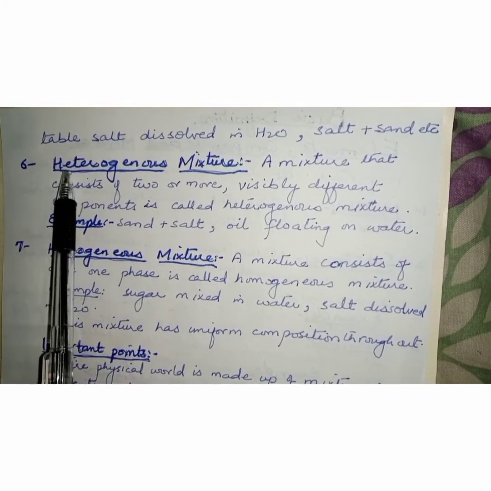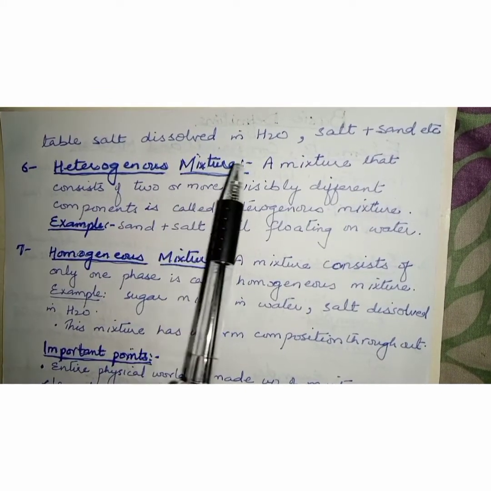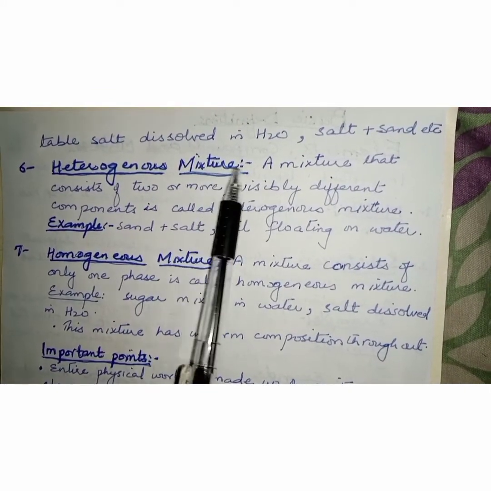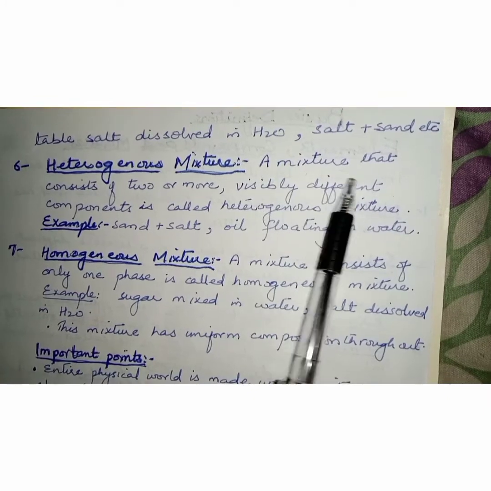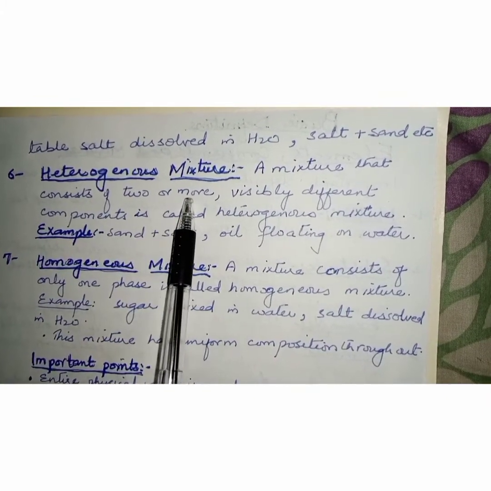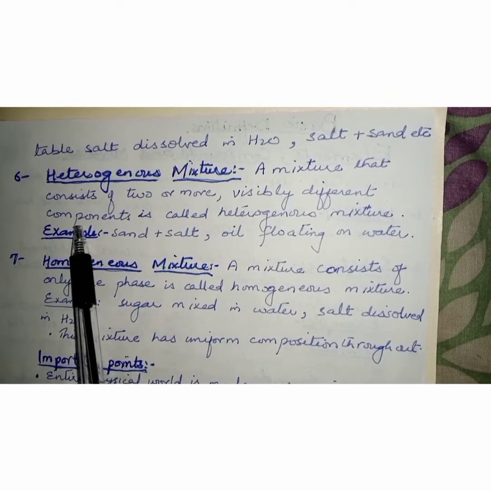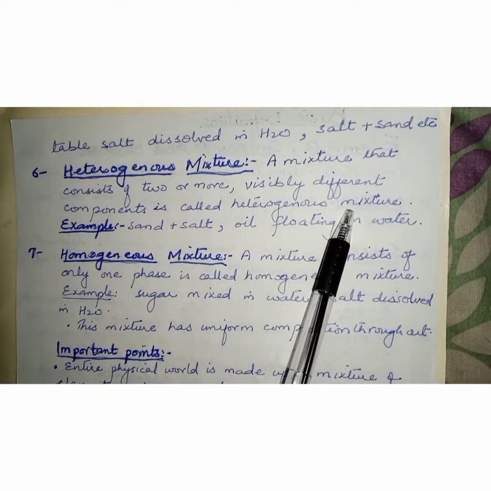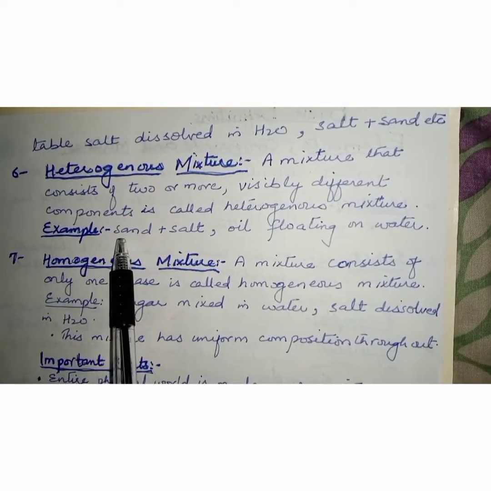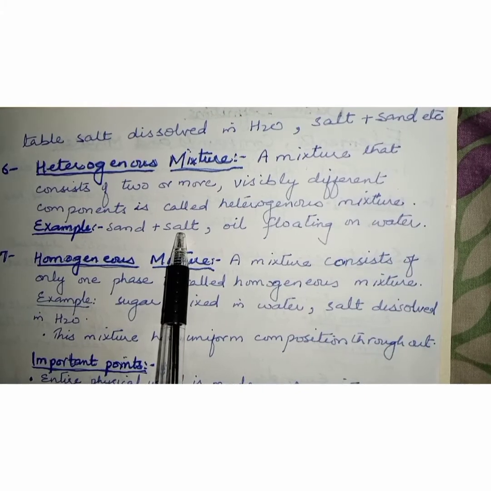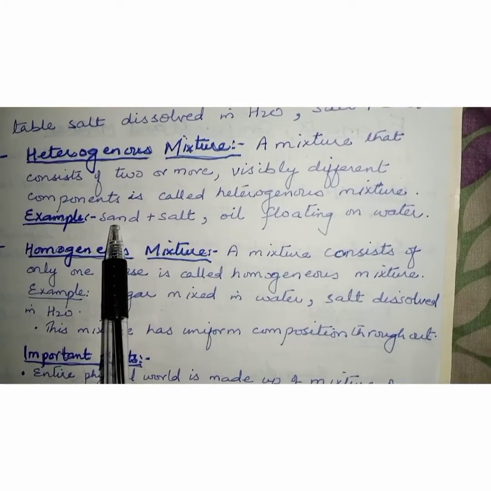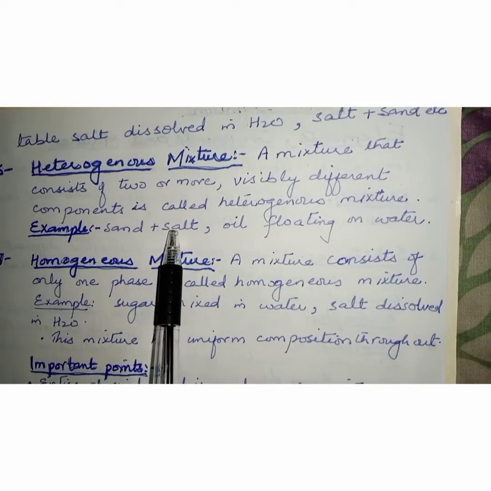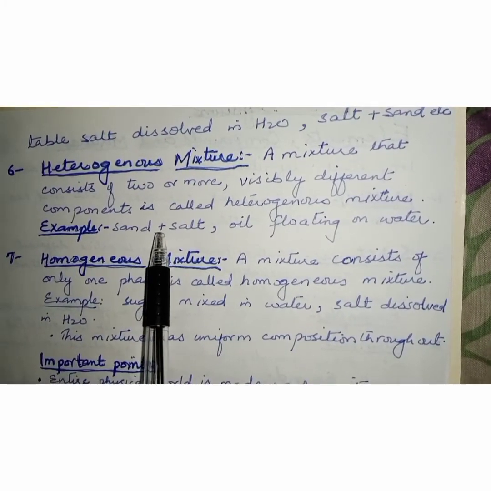Number 6 is heterogeneous mixture. Now, what is heterogeneous mixture? It is a mixture that consists of two or more basically different components is called heterogeneous mixture. For example, sand plus salt. Now, students, if you mix sand and salt, they will not mix with each other.